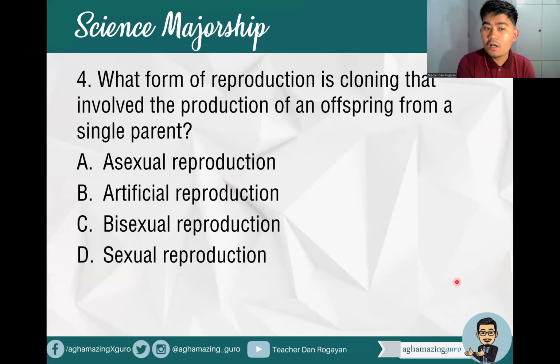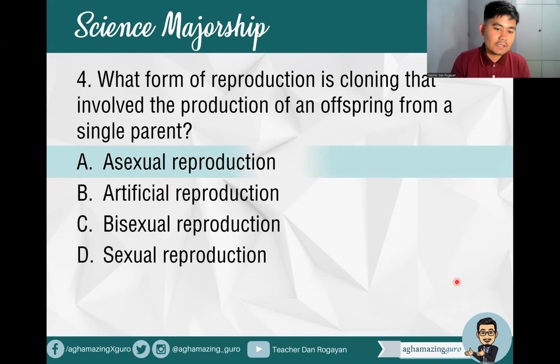Okay, number 4 question. What form of reproduction is cloning that involves the production of an offspring from a single parent? A. Asexual reproduction. B. Artificial reproduction. C. Bisexual reproduction. Or letter D. Sexual reproduction. So what do you think is the answer? All right. So what's your answer, future top-notchers? The production of offspring from a single parent, that's correct. It's asexual reproduction.